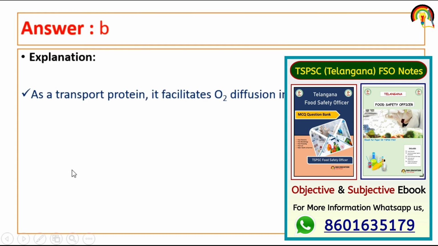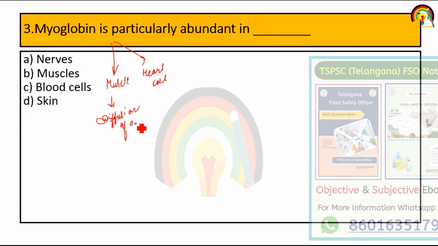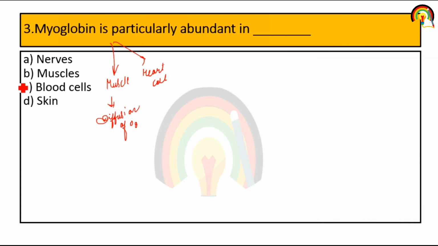Next question. Myoglobin is particularly abundant in. So myoglobin is particularly abundant in muscles, or we can say in heart cells. It is mainly used for the diffusion of oxygen in muscles. So particularly abundant in muscles.